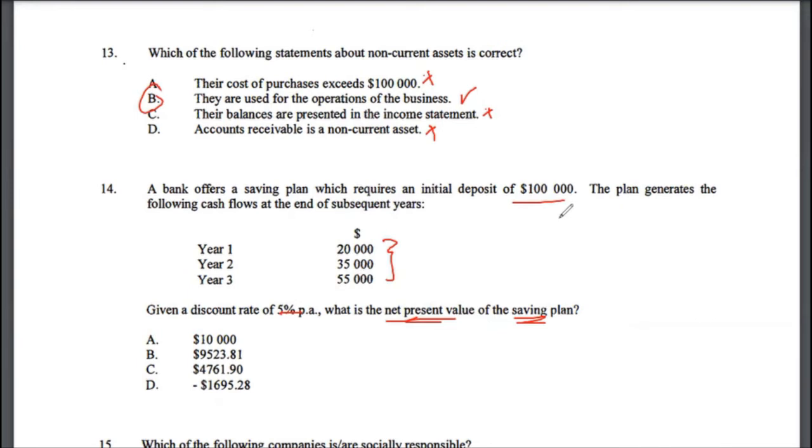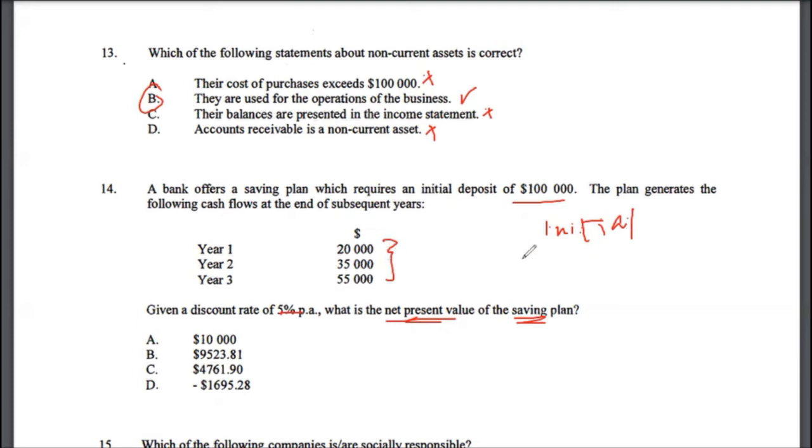Net present value is basically what you do: you take your initial investment, and then you can calculate the present value of these.